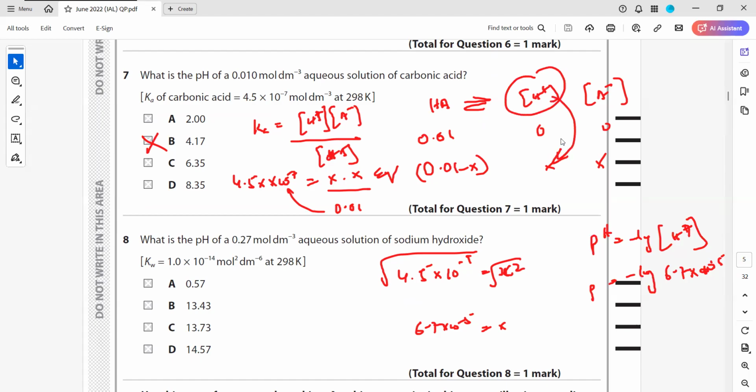How can we justify why we assume that both of the ions form equal? No, this is an assumption. Practically they won't be equal, but we assume it. And why do we assume it? Because the dissociation of the acid is very negligible, and the hydrogen ions are only from the acid, not from water. So we eliminate the possibility of H plus from water, and since there is only a very little dissociation, the probability of them being the same is high.